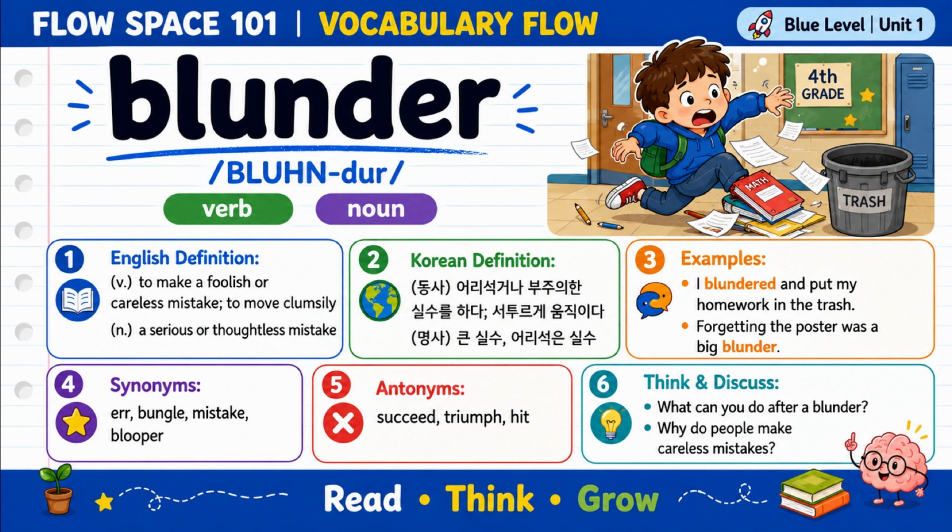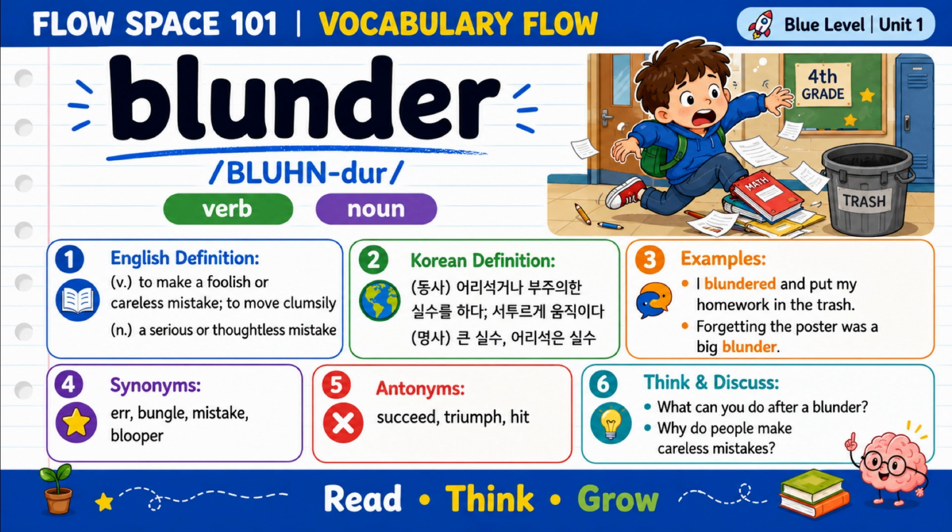Our first word is blunder. Blunder can be a verb or a noun. As a verb, blunder means to make a foolish or careless mistake, or to move clumsily. As a noun, a blunder is a serious or thoughtless mistake. For example, I saw the hiker blunder through the woods. He made a blunder on the math test.